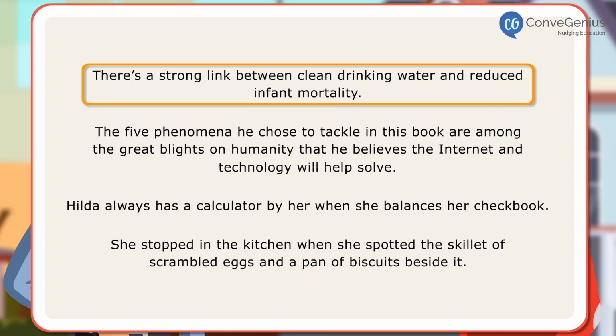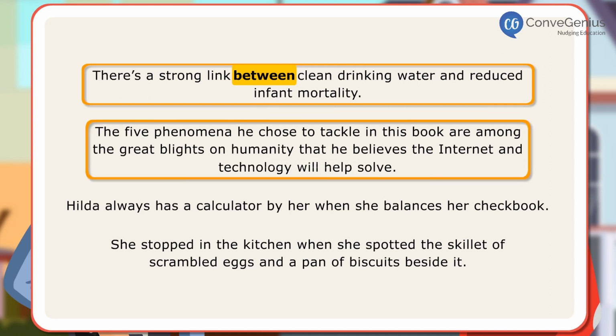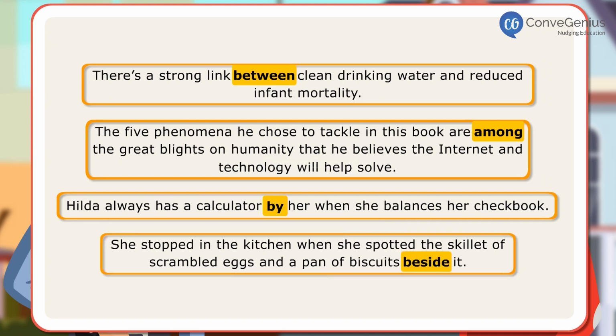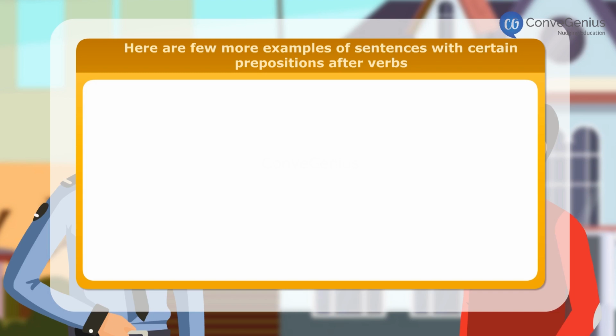In the first sentence, between is used to show connection between the two subjects. In the second sentence, among is used in the sense of one of. In the third sentence, by is used to show that Hilda had a calculator handy. In the last sentence, beside is used in the sense of near. Here are a few more examples of sentences with prepositions of position.